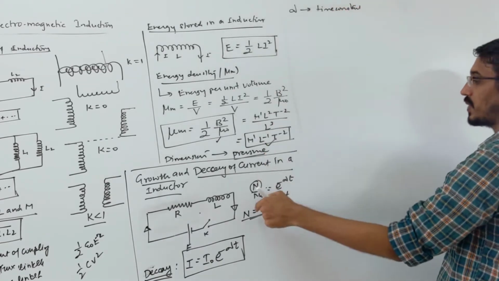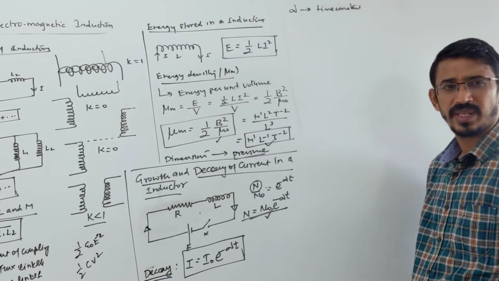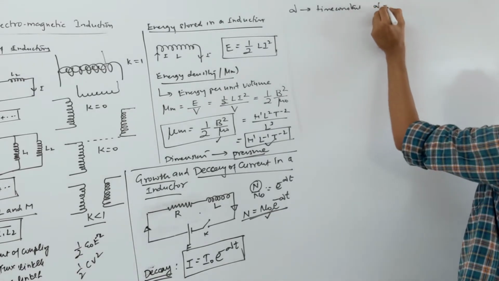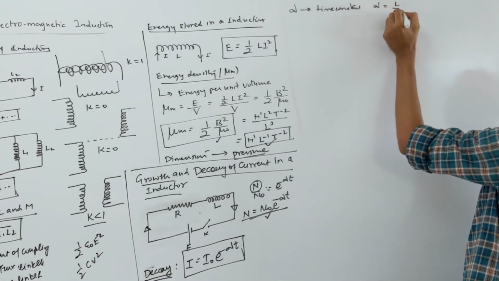Just as we have a decay constant, here you can also call it the time constant. The formula is L by R only.